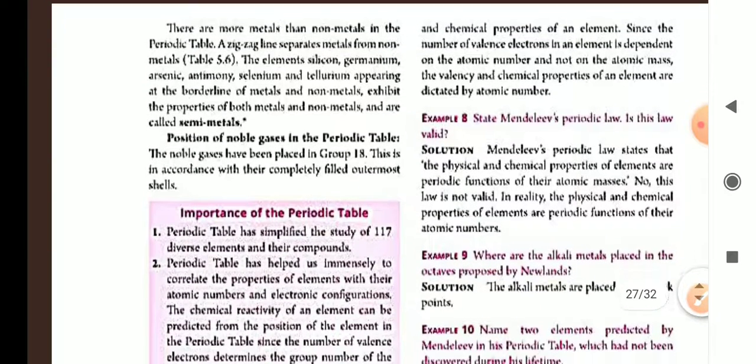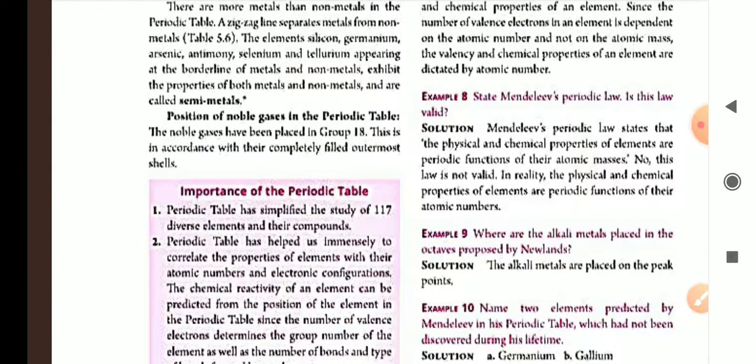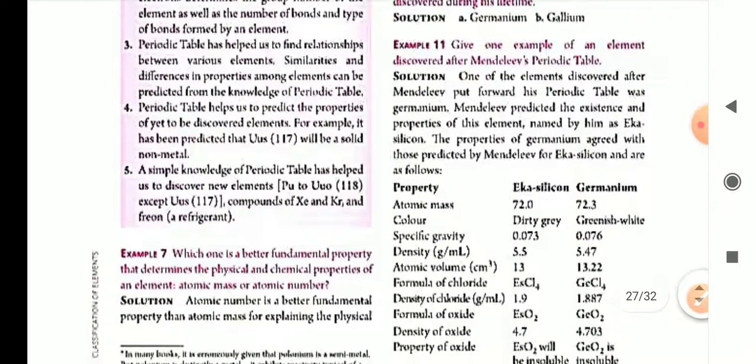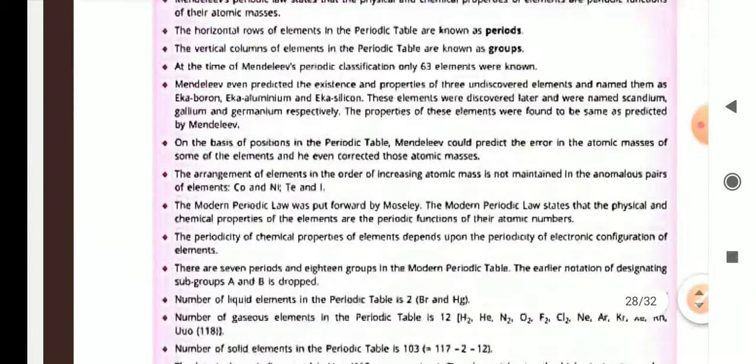Noble gases' position is in group 18. This is in accordance with the completely filled outermost shell. So there are different questions given, you can see.